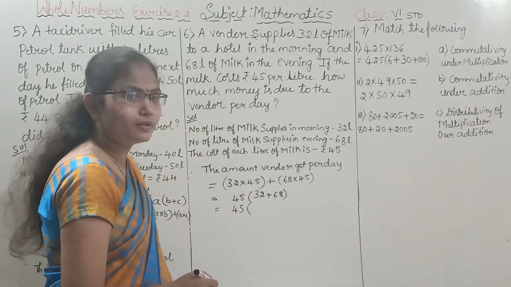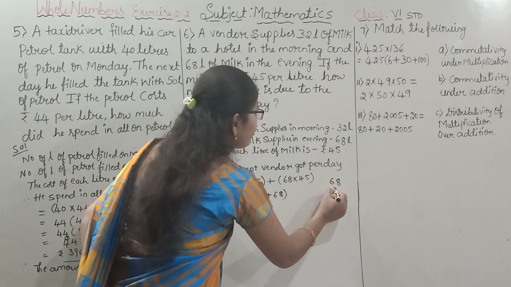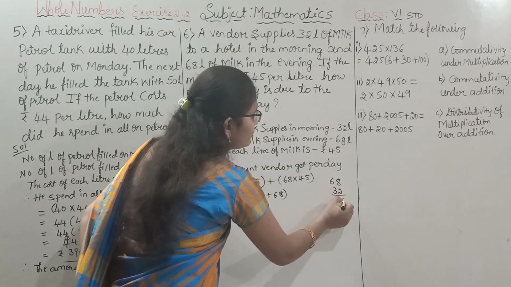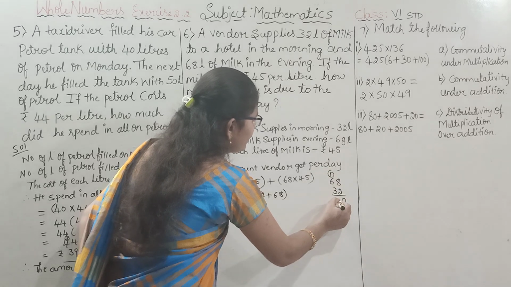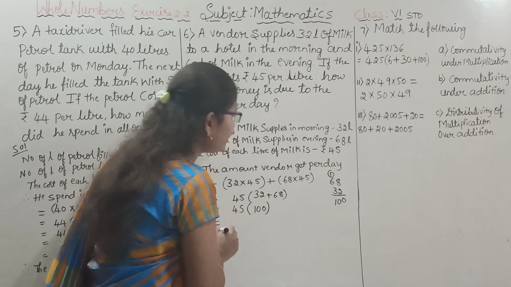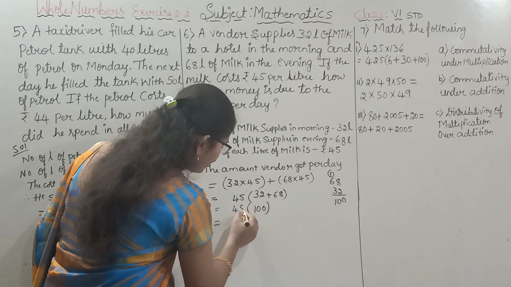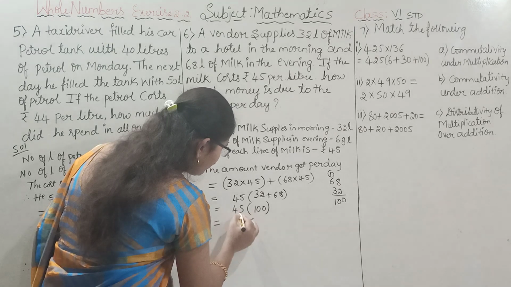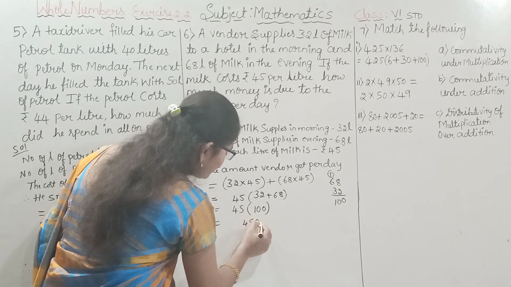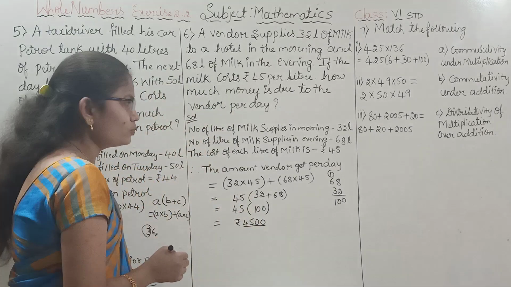32 plus 68, how much? Let us add: 8 plus 2 is 10, carry 1, so 100. If 100 comes, it is very easy to multiply with 45. 1 fives are 5, 1 fours are 4, and 0, 0. Then we have to represent it in rupees.